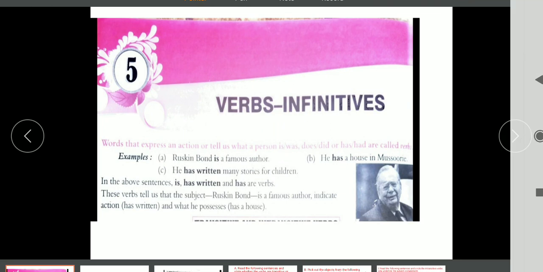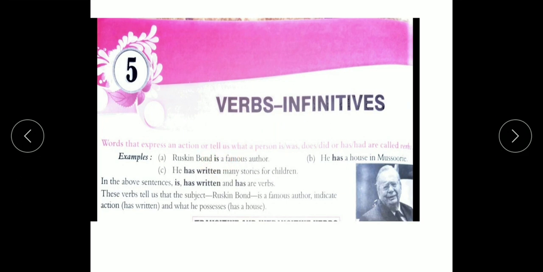Ruskin Bond is a famous author. He has a house in Missouri. He has written many stories for children. In the above sentence, is, has, written and has are verbs. These verbs tell us that the subject Ruskin Bond is a famous author, indicate action, has written, and what he possesses, has a house. Okay.